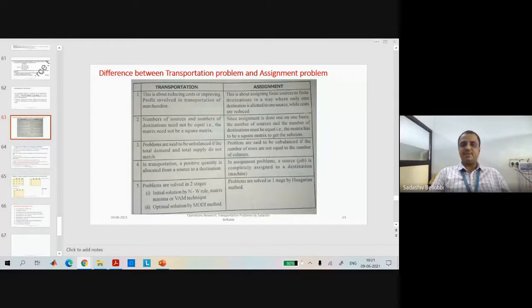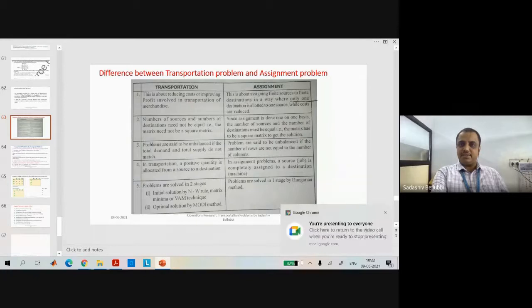So a finite number of sources to a specific number of destinations, in a way where only one destination is allocated to one source. This is most important: only one destination is allocated to only one source.